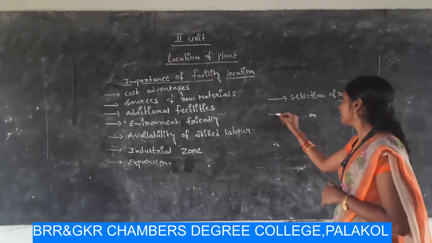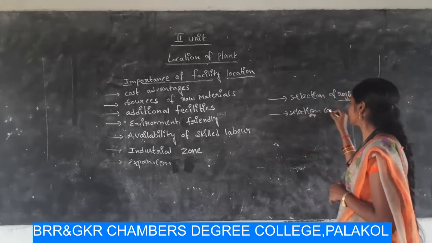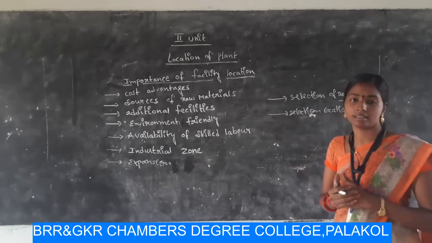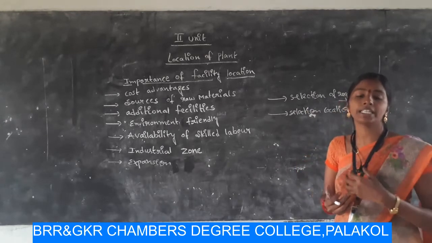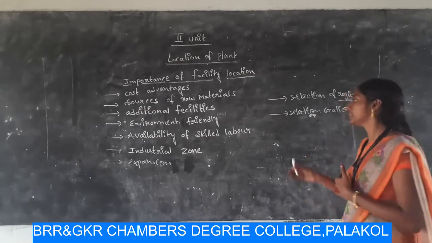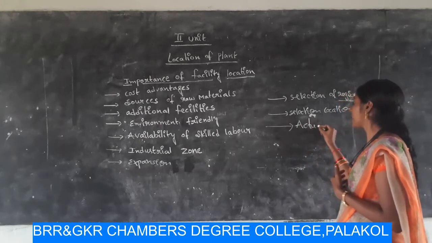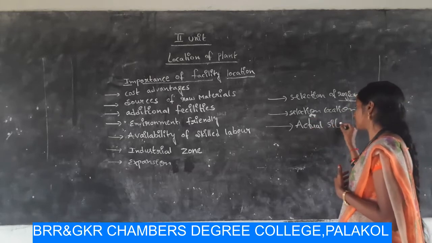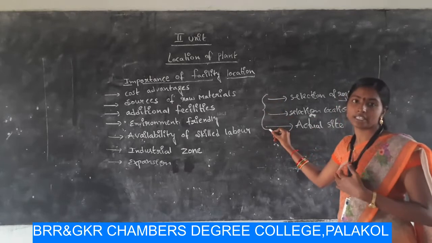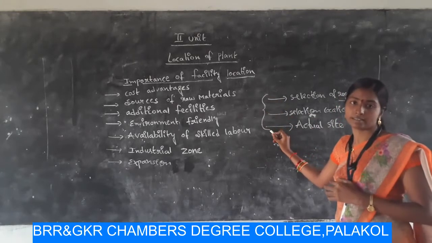The next one is selection of location. Then we select different locations to analyze the feasibility of business operations or production operations. Depending upon that analysis, we select the actual site for the business operations. By doing these three phases, the organization decides the best site for its business operations.